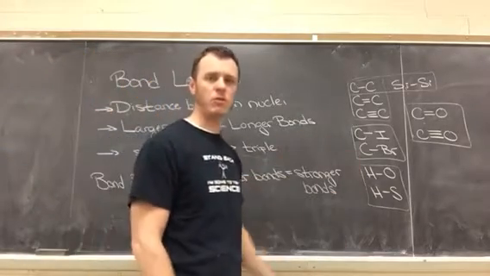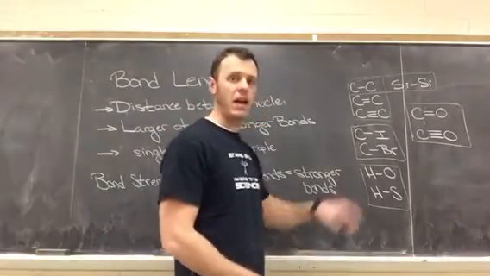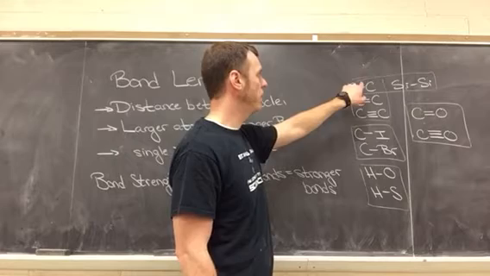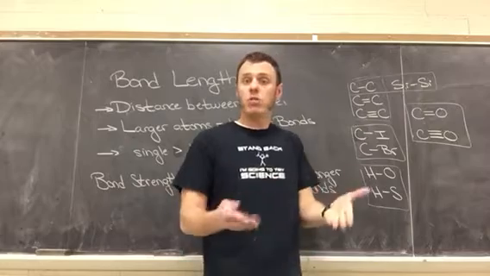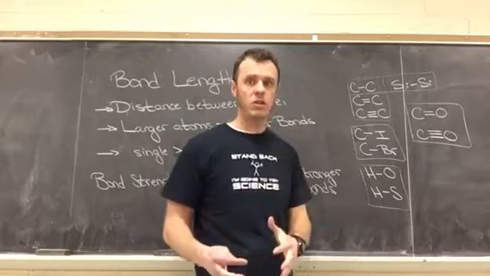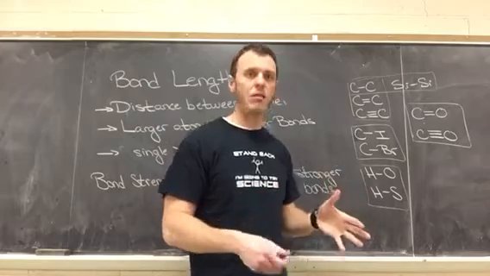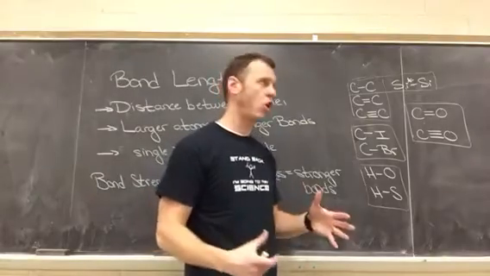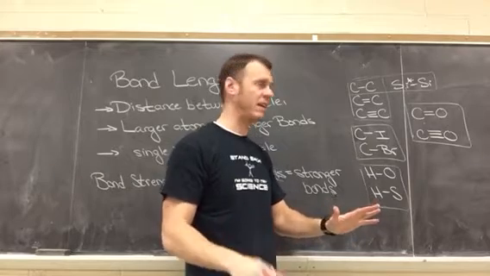Here I have several examples of what is the longer bond. That's going to be my question, which bond is longer, all right? But here first we're going to look at the carbon-carbon single bond and the silicon-silicon single bond. And what you have to ask yourself is what's larger as an atom, carbon or silicon? And if you look at the periodic table, silicon is below carbon, therefore it's a larger atom, which means that bond is longer than this one. Hopefully that settles pretty easily with you.